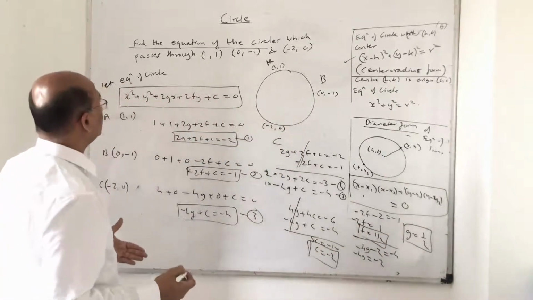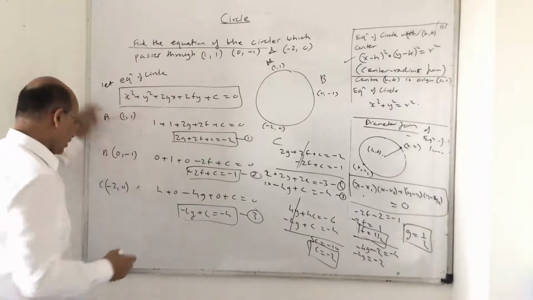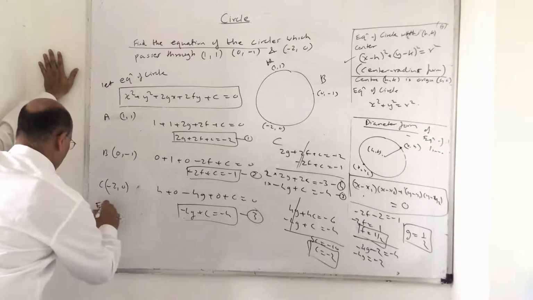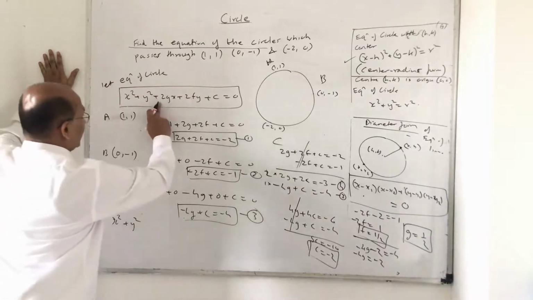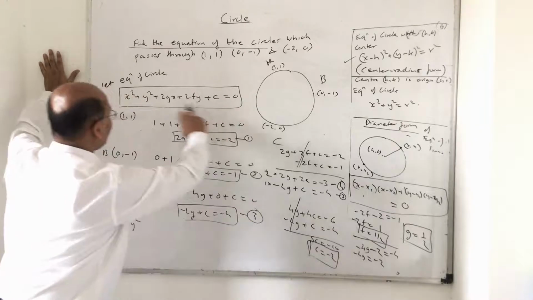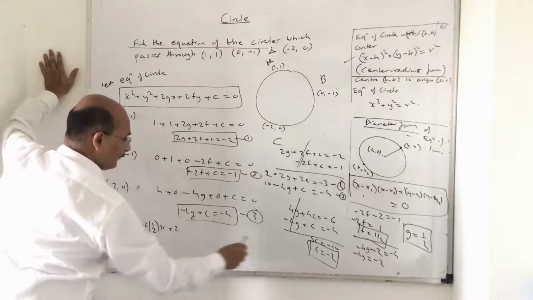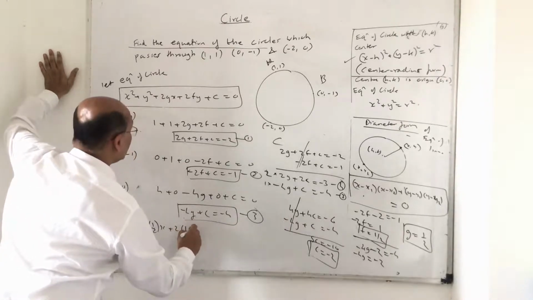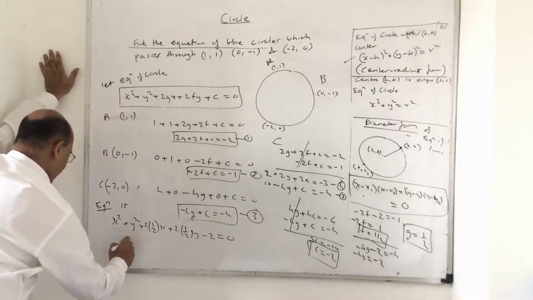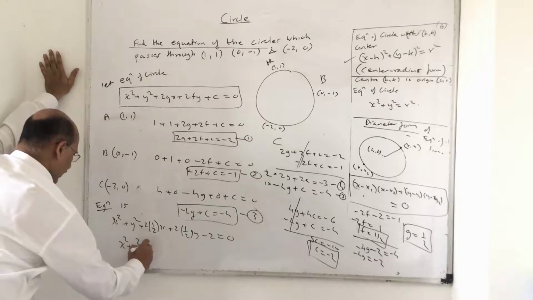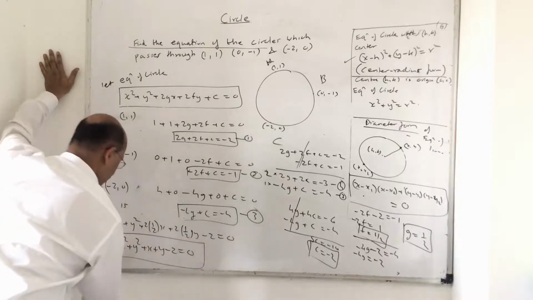Now you have to find what? Find the equation of the circle. The equation we presumed was this. So put it here: x square plus y square plus 2g, what is the g value? g is 1 by 2, so plus 2 into 1 by 2 x, plus 2f, f is what? 1 by 2, y plus c. What is c? Minus 2 equal to 0. Now if I simplify this, the equation is x square plus y square plus x plus y minus 2 equal to 0. So this is my equation.